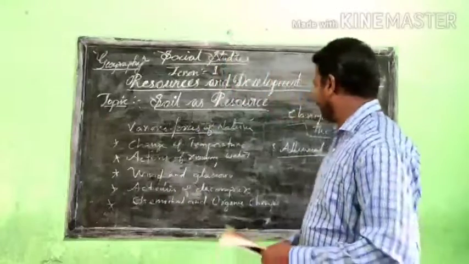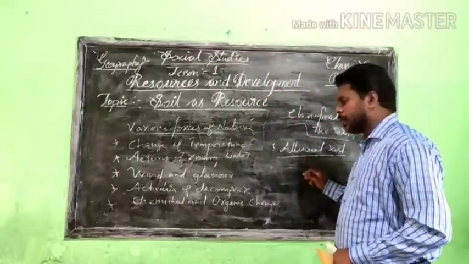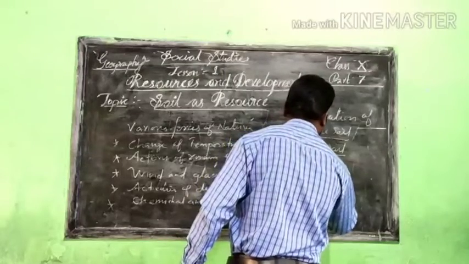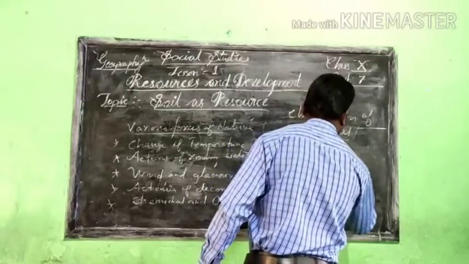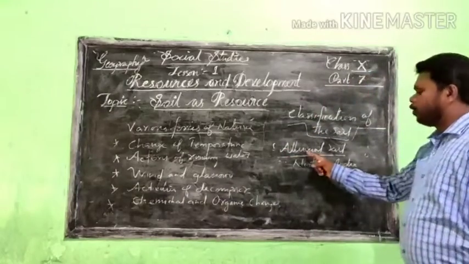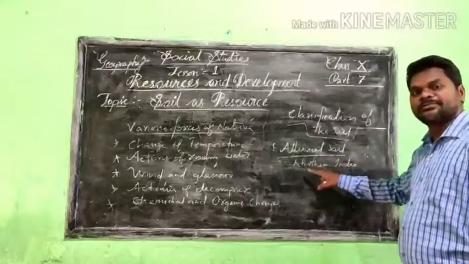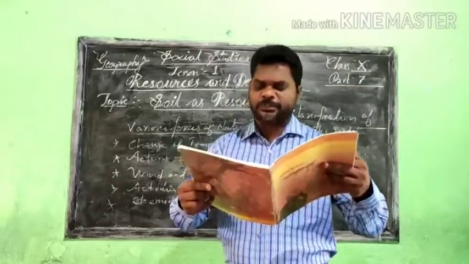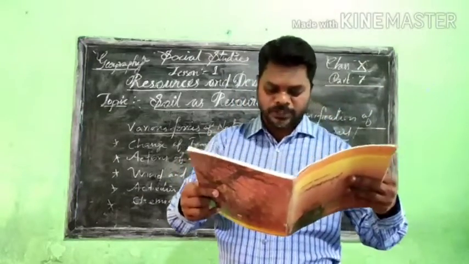When we go to northern India, we can see that alluvial soils are available in the northern parts, and the entire northern plain is made of alluvial soil.